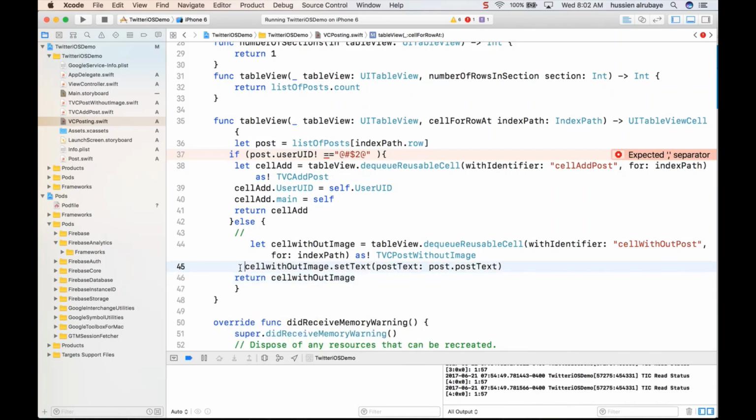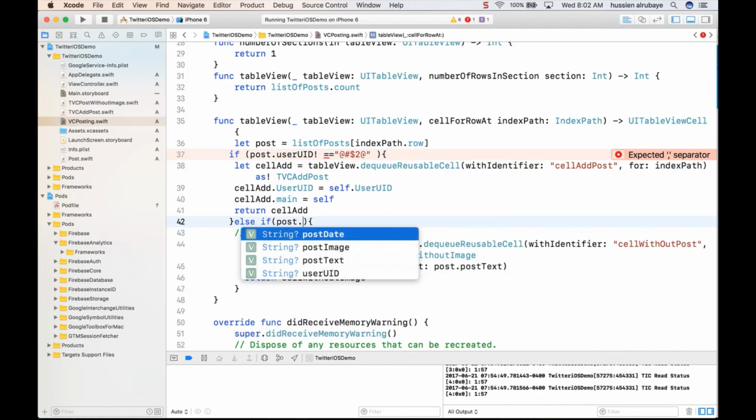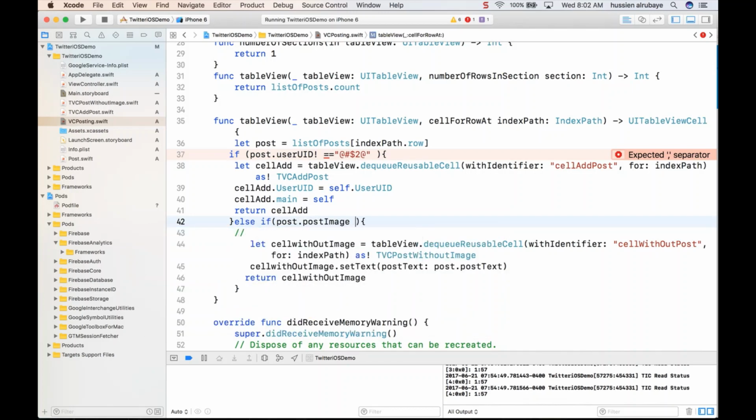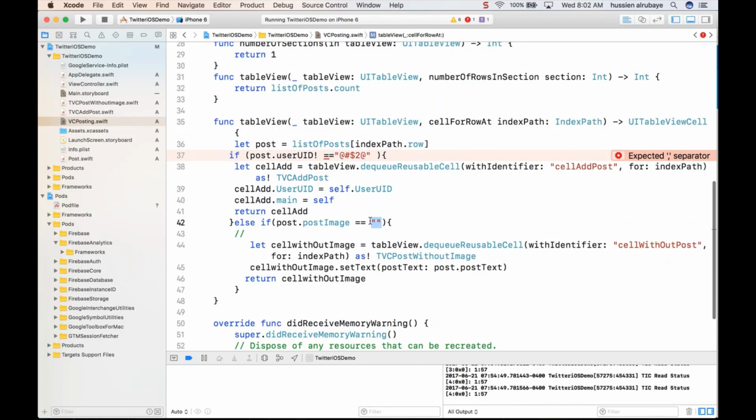So also this is the second part for the image. This one has to have a specific addition, you have to say it in this way. You have to say else if the post dot what dot image name equals this one, which one? If you just go to the post, add post will be equal to this one. If it's equal to this one, that means it doesn't have images. So we will fix this part later on, but for now we will use this one, and this one will be updated later on.